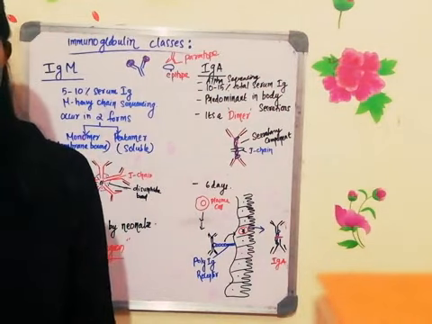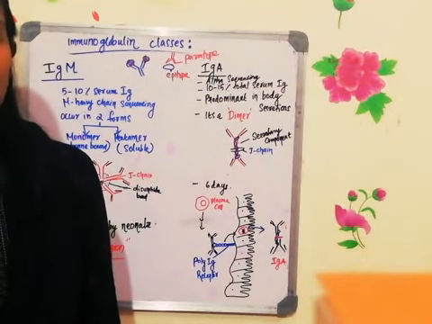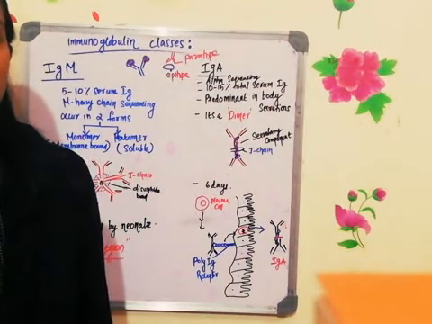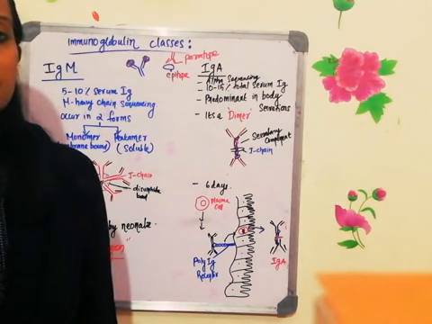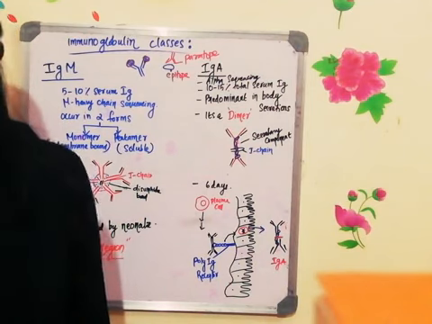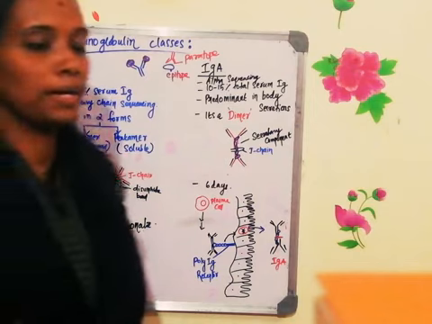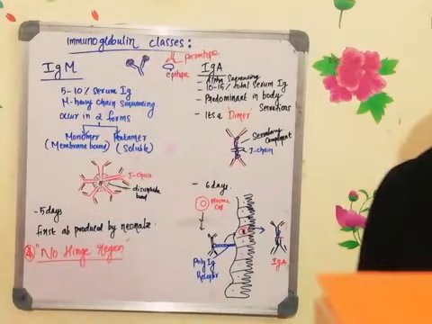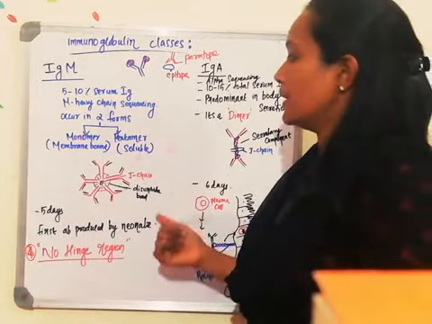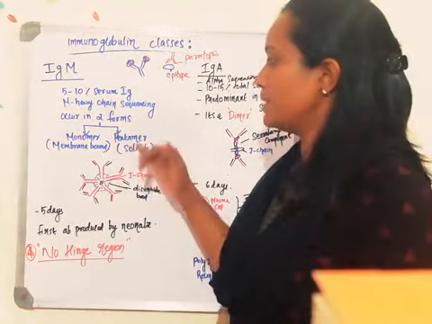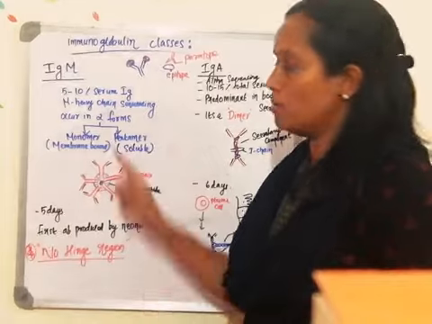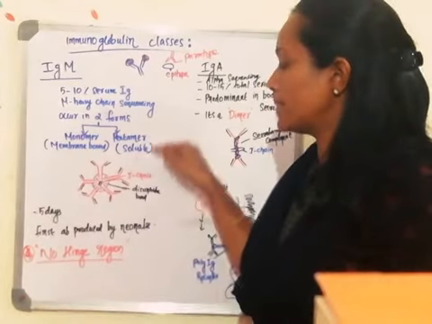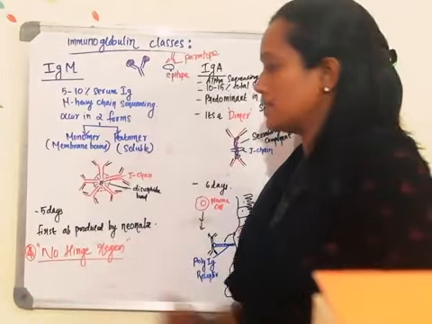B cell has a receptor, the B cell receptor. You remember BCR is there. What is BCR? B cell receptor. B cell receptor is immunoglobulin M that is membrane bound. So immunoglobulin M can be seen in 2 forms. One is membrane bound as a receptor on the membrane of the B cell, and the second one is the soluble form which will be there in the pentameric form. Monomer is membrane bound, pentamer is soluble in nature which is there in the circulation.